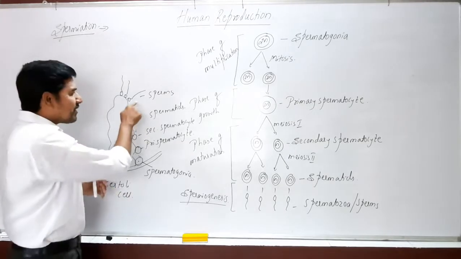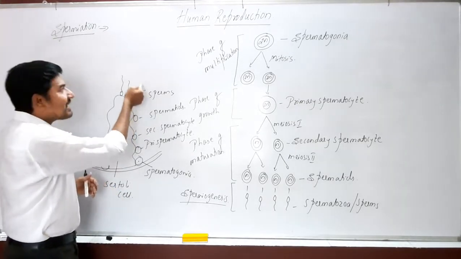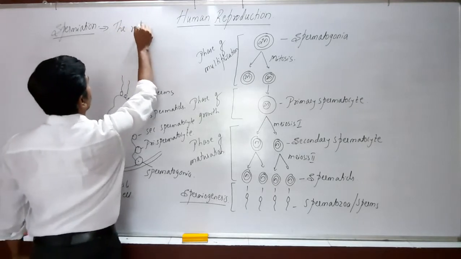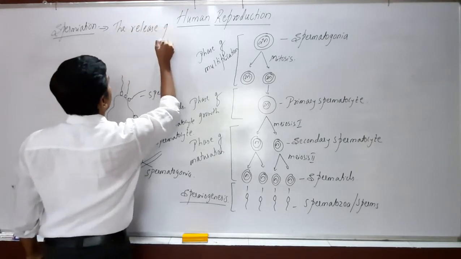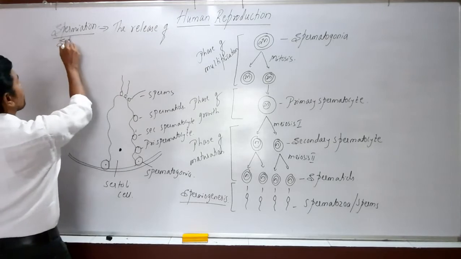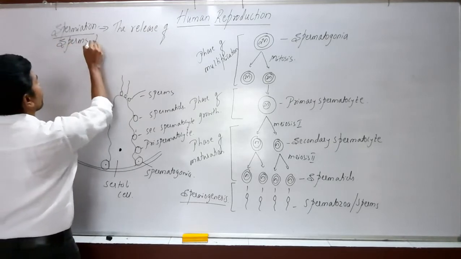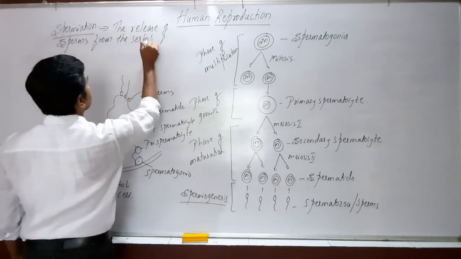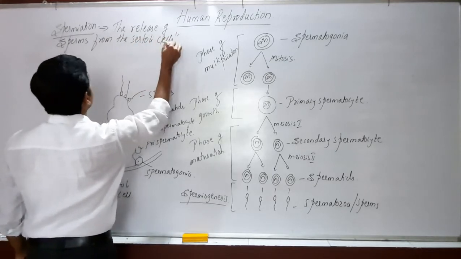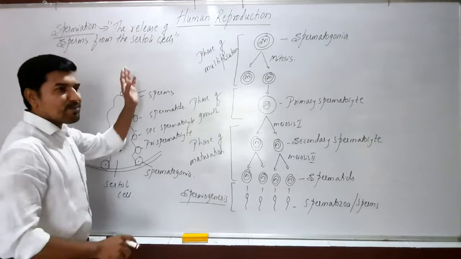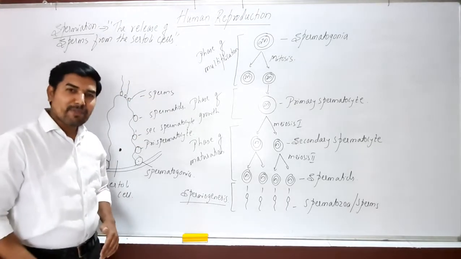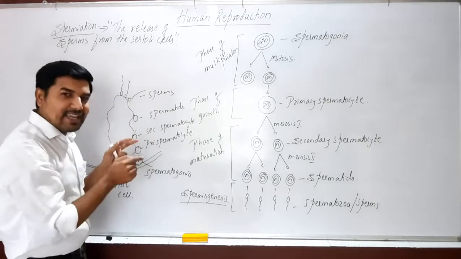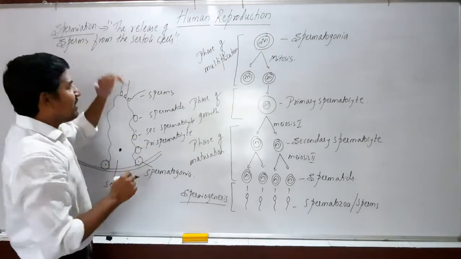The release of sperms from the Sertoli cells is said to be spermiation.